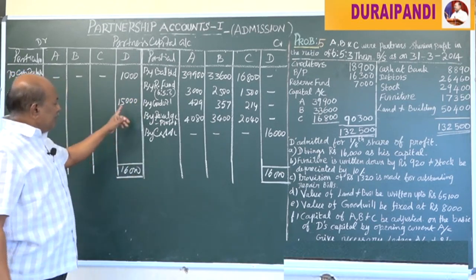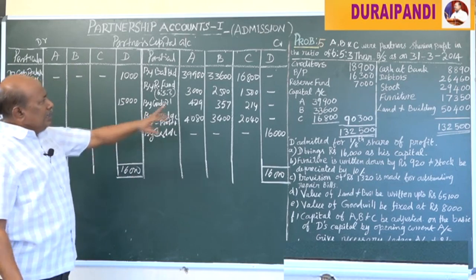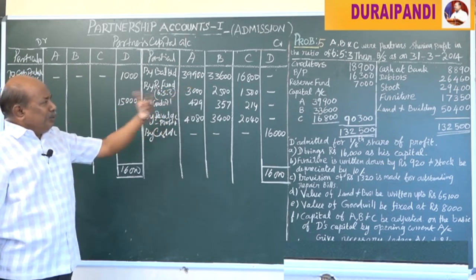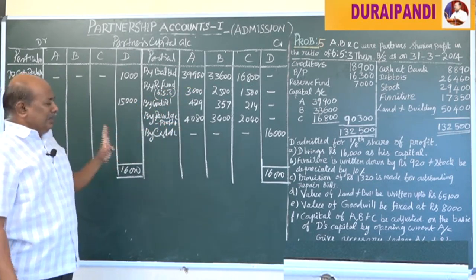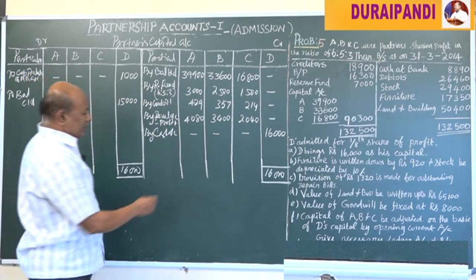Because on the basis of D's capital, the other partners' capital should be rearranged in accordance with their new profit sharing ratio.